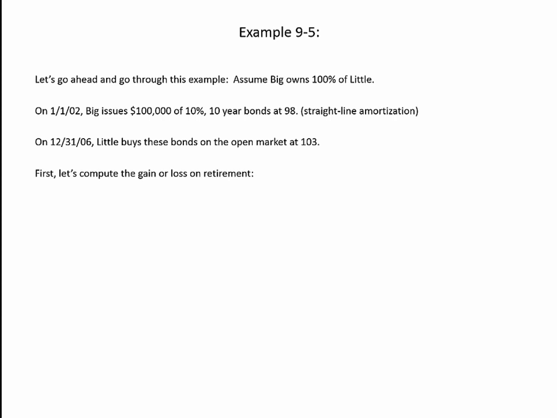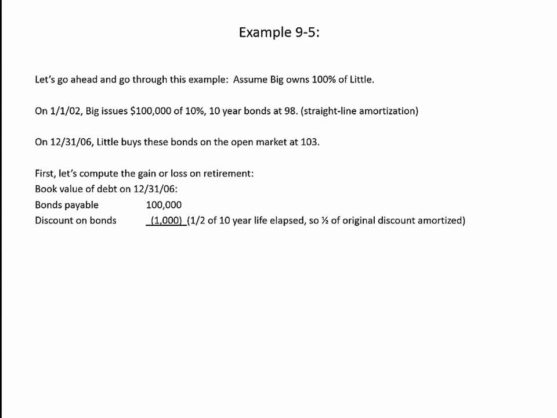Now first, let's go ahead and compute the gain or loss on retirement. The book value of the debt as of the date of purchase: we have bonds payable, face value of $100,000. That discount of $2,000 has been half amortized. Again, it's being amortized at the rate of $200 per year. For 5 years, $1,000 has been written off. There's $1,000 left, and so the book value of these bonds is $99,000.